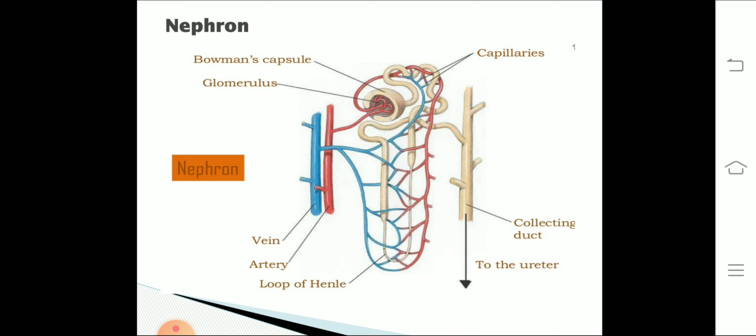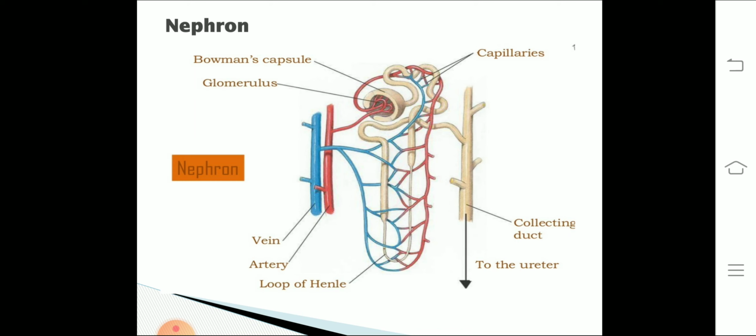Okay, next is nephron. Nephron is the main excretory unit of the kidney. Now the nephron consists of some parts. The first part is the glomerulus. Many arteries and veins come together and form capillaries. They form a knot like structure which acts as a filter. That knot of capillaries is called the glomerulus. And then there is a cup shaped structure surrounding that glomerulus, called Bowman's capsule.